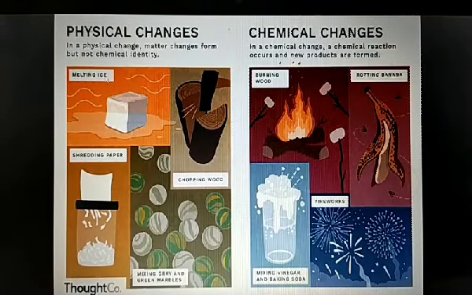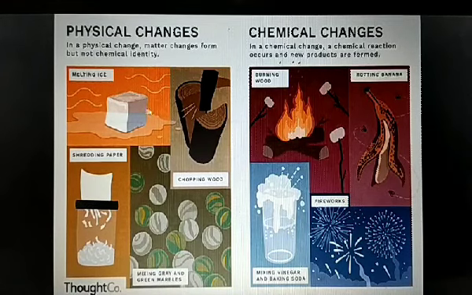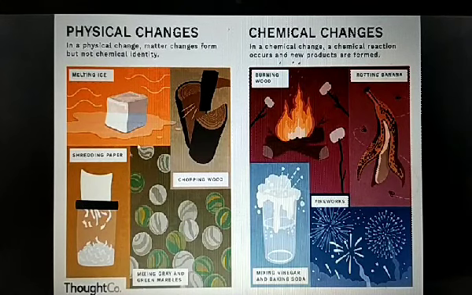So these are some of the examples of physical and chemical changes which you see in daily life: melting of ice, physical change; chopping of wood; shredding paper; and mixing gray and green marbles. So here you won't get anything which is new, right? So these types of changes are physical changes.